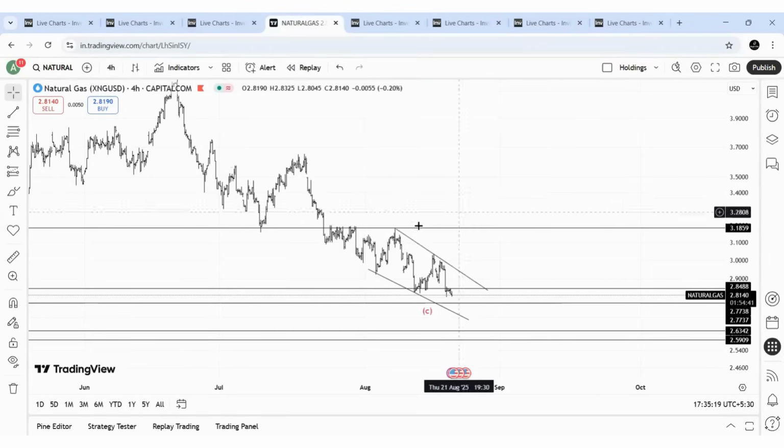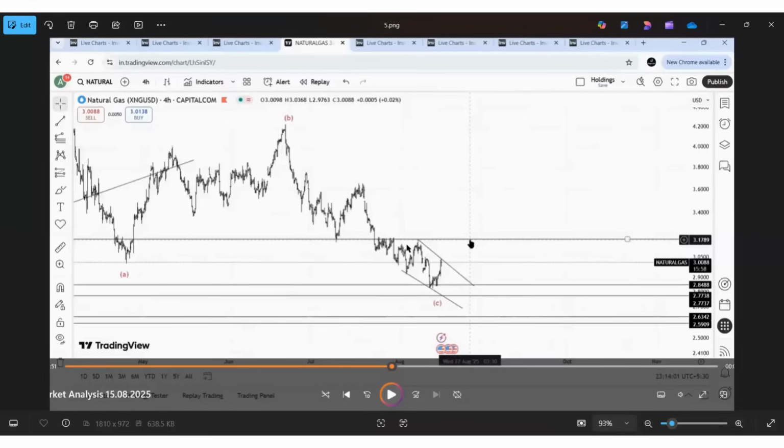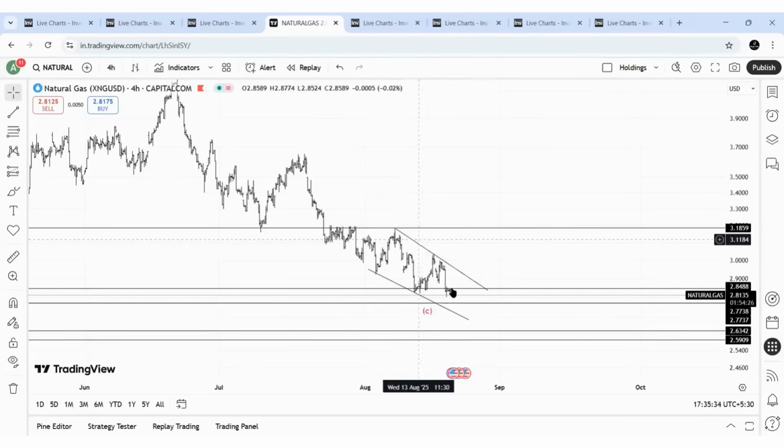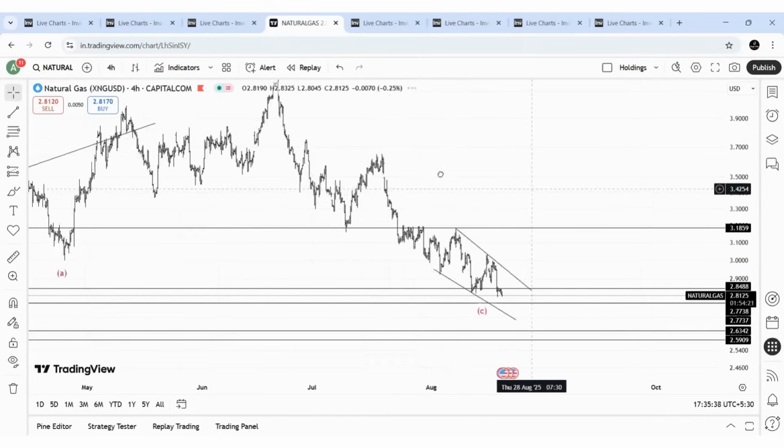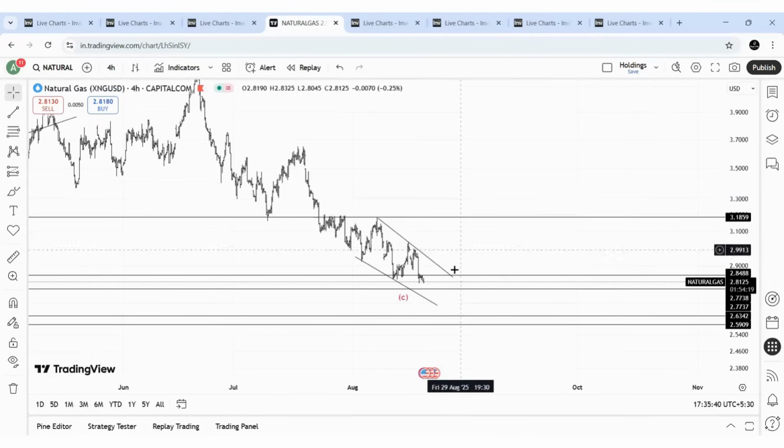Now natural gas. Again here we identified the pattern that may develop, and in the previous video also I expected that if the price does not cross this high, 3.17, it can form an ending diagonal or a channel-like structure. You can see the price is moving lower, and the levels have not changed.